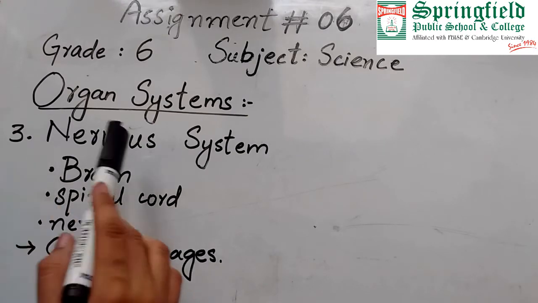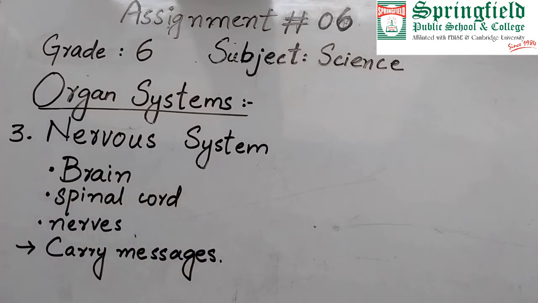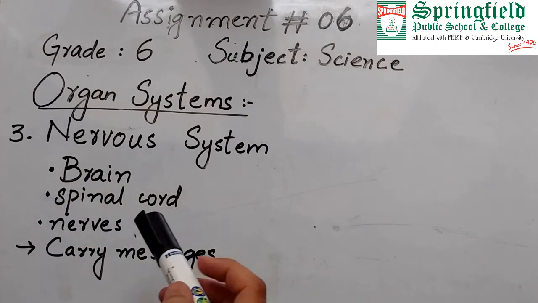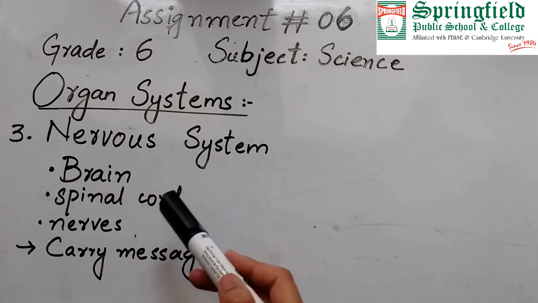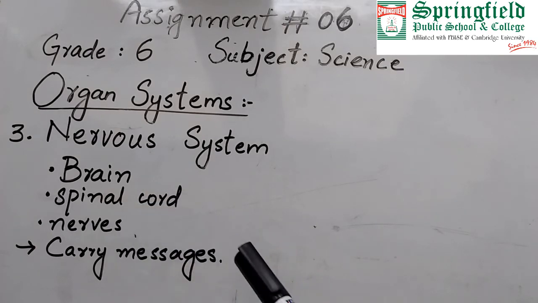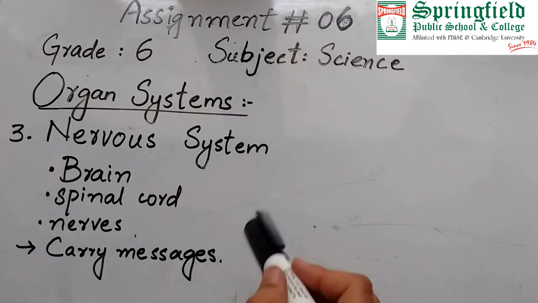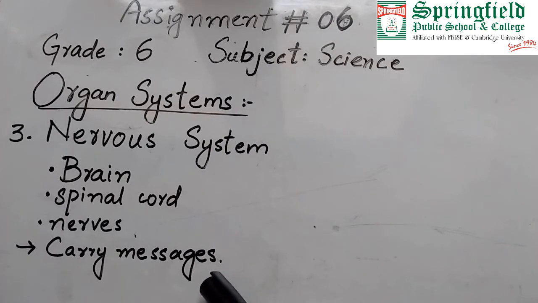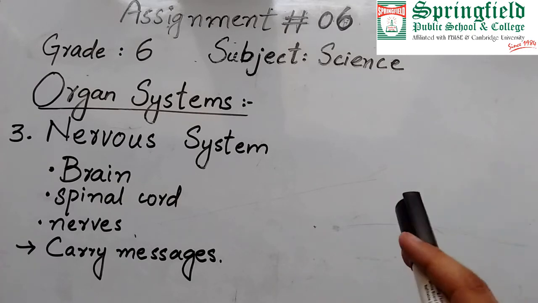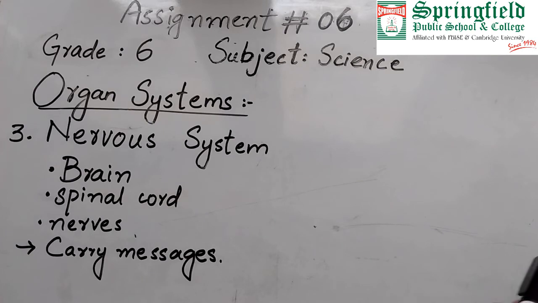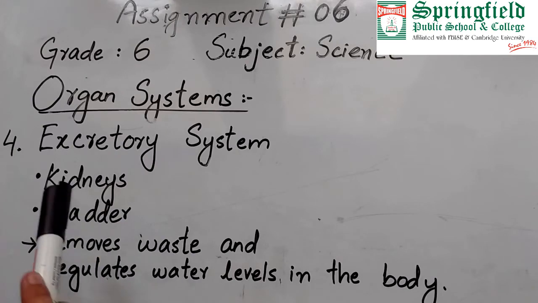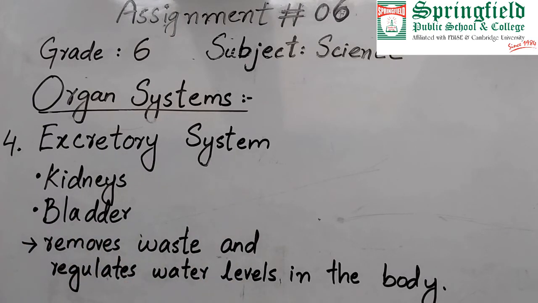Number 3 is the nervous system. In the nervous system, the main organs are brain, spinal cord and nerves. These nerves are extended throughout our body. The purpose of this system is to carry messages from sensory organs to the brain and from brain to the effector organs, that is, how we should act in a particular condition.